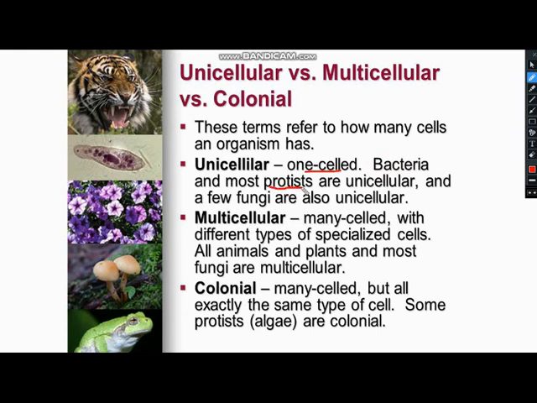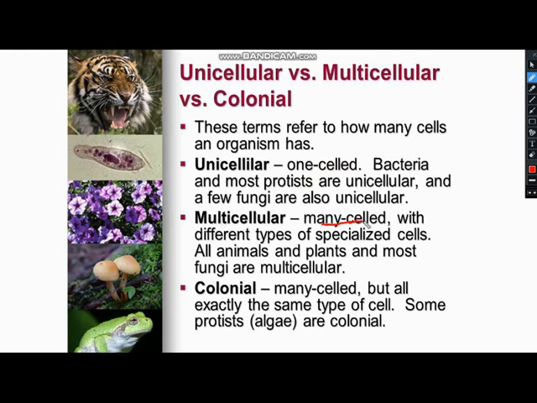Okay, now protists. To which group do the protists belong? Kingdom Protista. They can also be made up of one cell. And what type of cell are the protists made of? Eukaryotic cells. Same like that, a few fungi are also unicellular, and fungi also belong to eukaryotes.